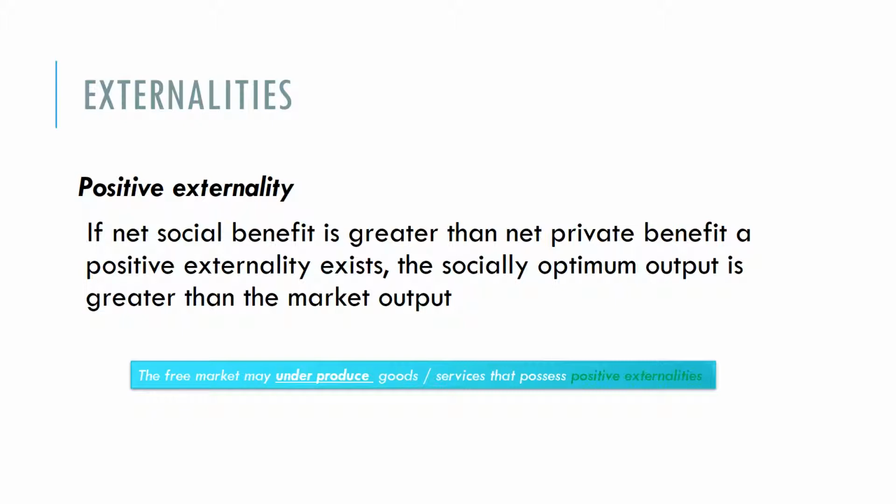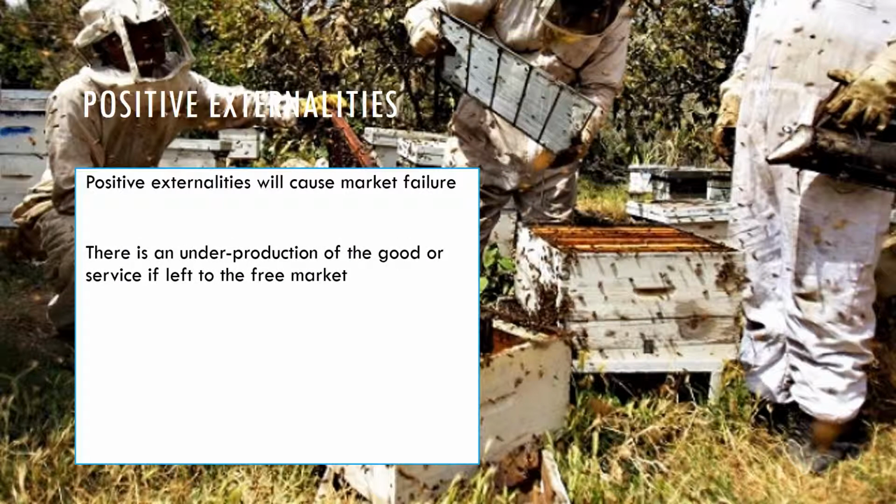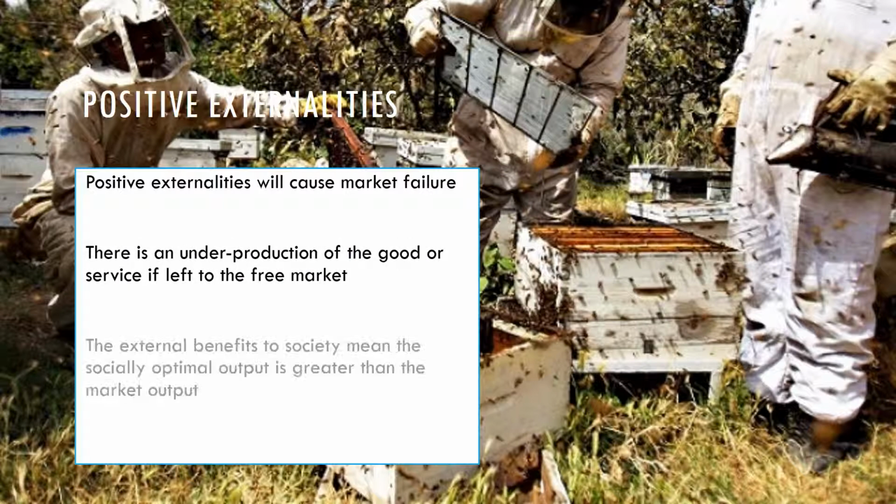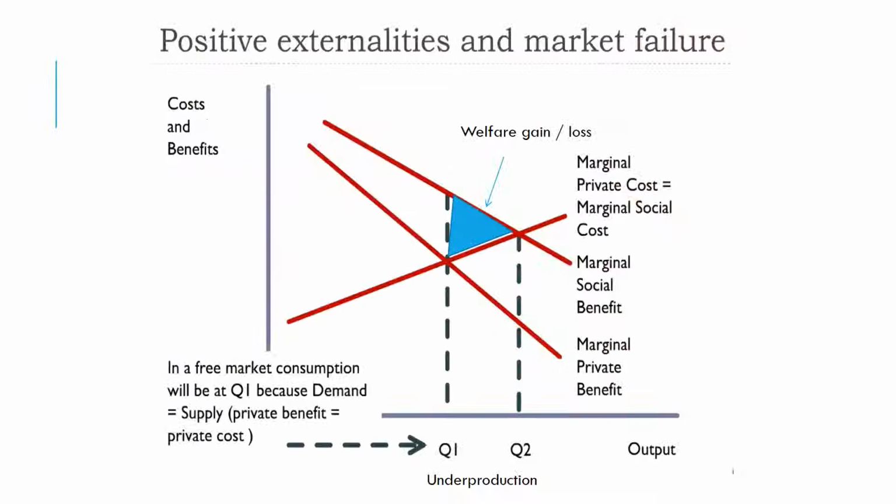So a positive externality is if the net social benefit is greater than the net private benefit, a positive externality exists. The socially optimum output is greater than the market output. So the free market may underproduce goods or services that possess positive externalities. So positive externalities will cause market failure. There is an underproduction of the good or service if left to the free market. The external benefits to society mean the socially optimal output is greater than the market output.